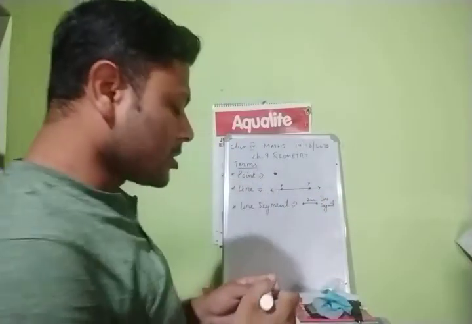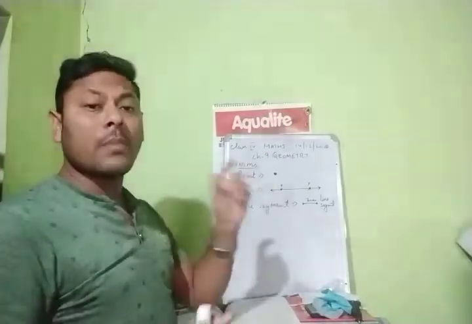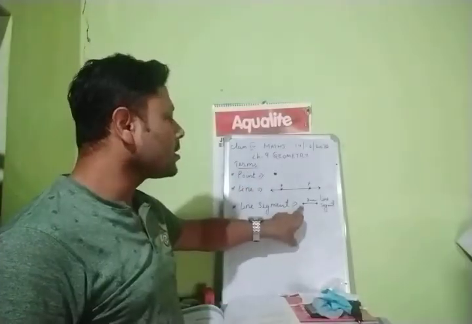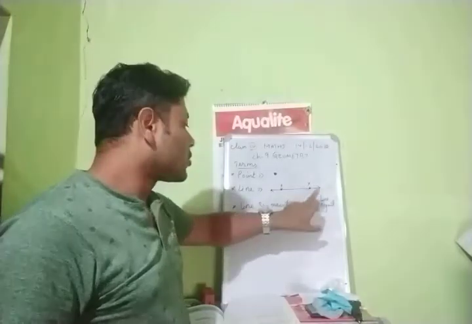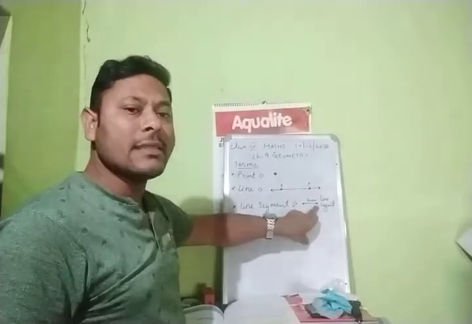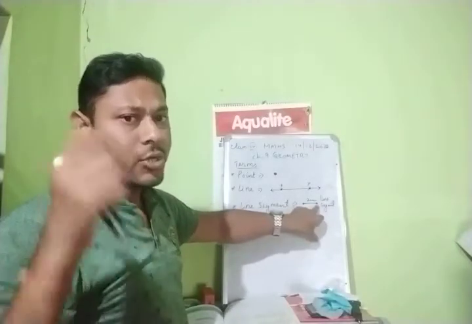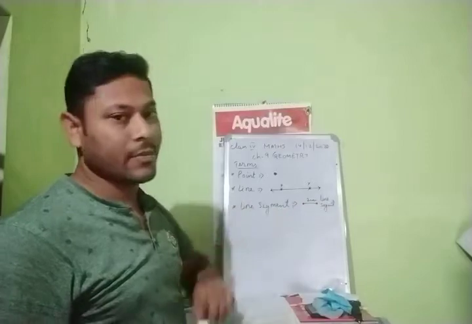Like this you have to write. One measurement will be given to you, you put one point, start from there, measure 2 centimeter with a scale, then end at the other end. When you reach 2 centimeter, you stop. Then you make a line. This will be your line segment.